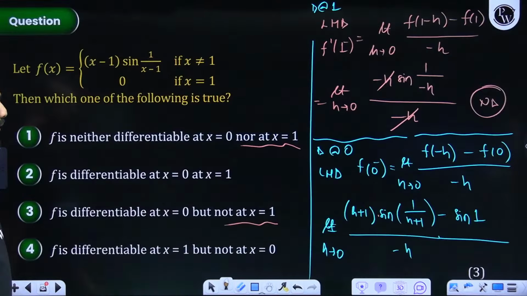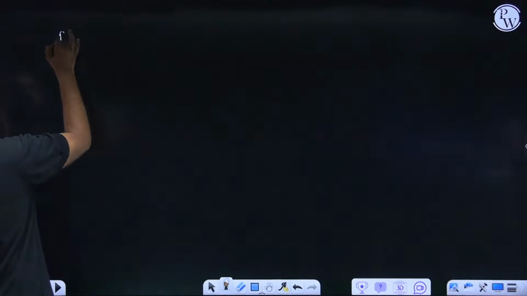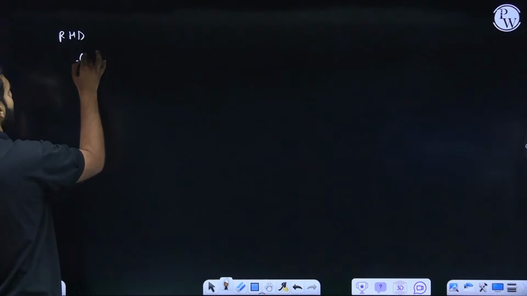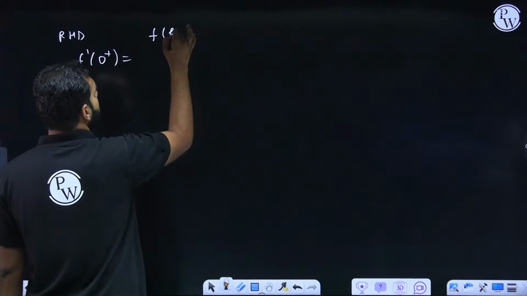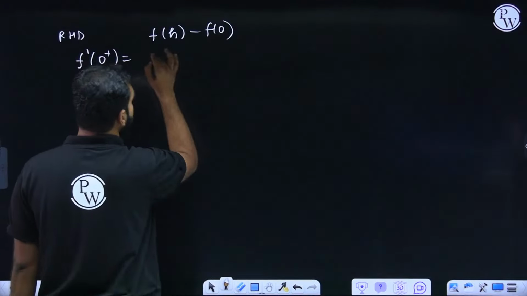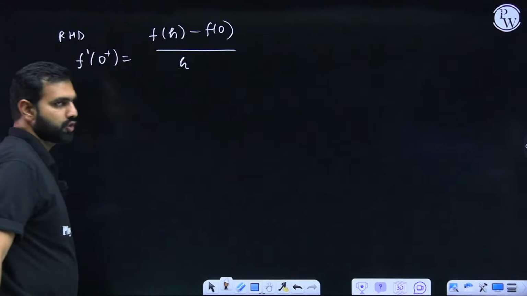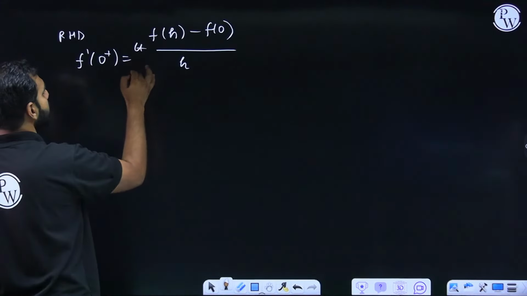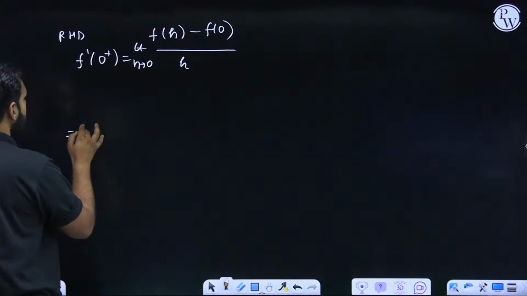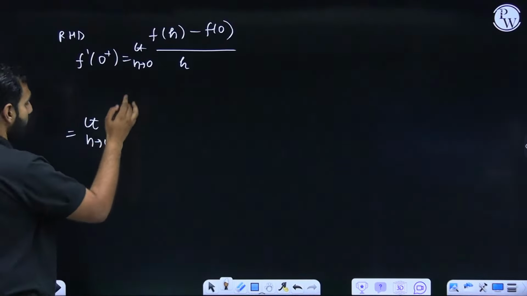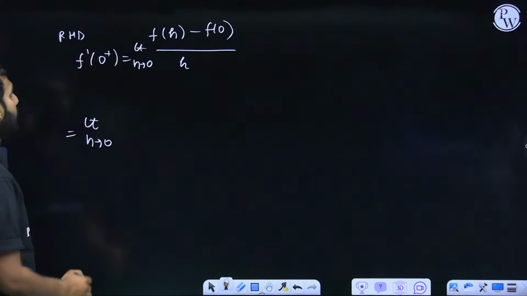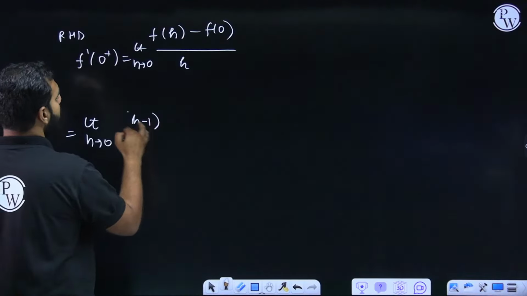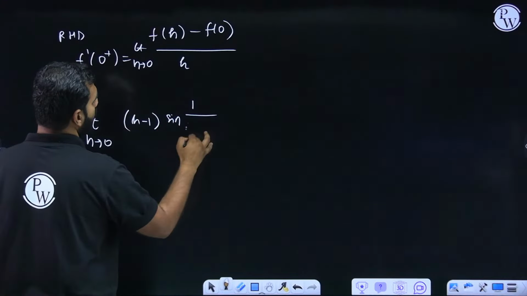Now let's talk about the right-hand derivative at 0. So now let's check its right-hand derivative. Right-hand derivative at 0 means what? f dash 0 plus. So that will be defined by f of 0 plus h minus f of 0 divided by 0 plus h minus 0, that is h, where h is approaching 0. I hope you're not forgetting that. So here, when h is approaching 0, f of h means what? This definition, h minus 1 sine 1 upon h minus 1. So this is h minus 1 sine of 1 upon h minus 1.